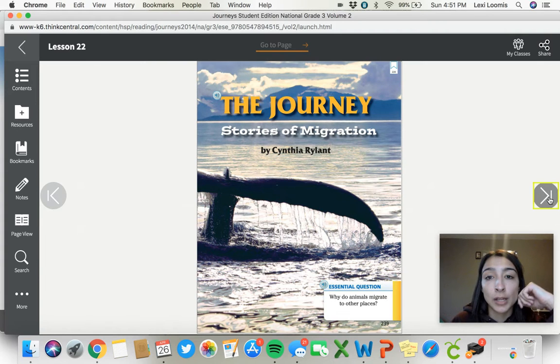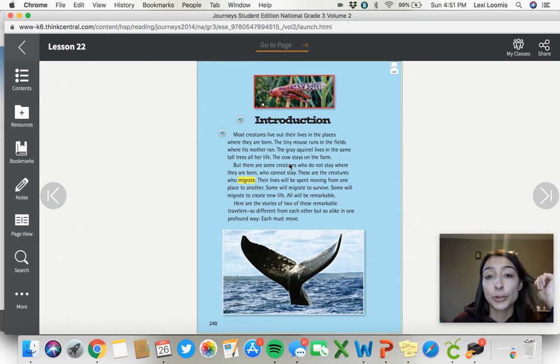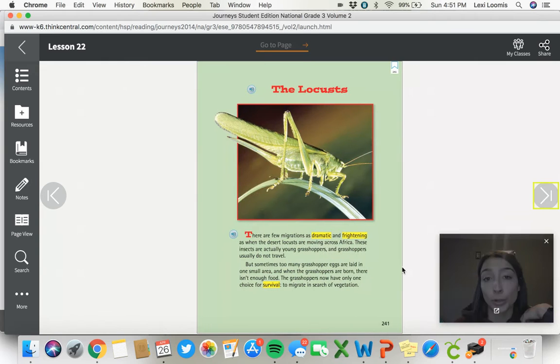So there are two animals that we learn about. We learn about the grasshopper, which we figure out turns into a cicada. And we also learn about the whales. Now, they migrate for different reasons. The cicadas migrated because there was not enough food in that area. There were too many of them, so they needed to go find new food. And the whales migrate and come back because they need to go to warmer areas. As we read, the mother whales give birth to their new babies in warmer waters, but then they return to those colder waters.